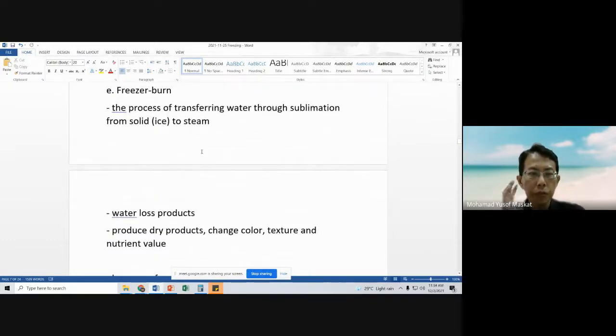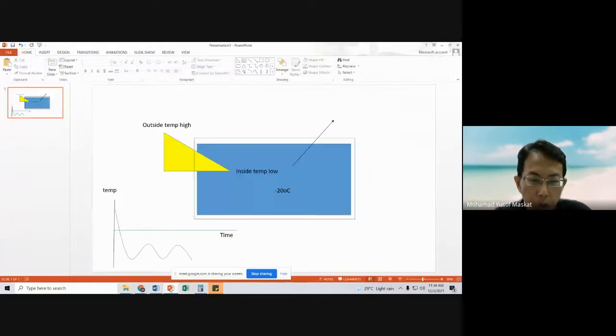Freezer burn is also a very important phenomenon because it affects the migration of water from the surface of the product to the outside environment. Remember, when there is a gradient, there is mass migration. Similar to this one, a temperature gradient is a migration of heat from outside to the inside.